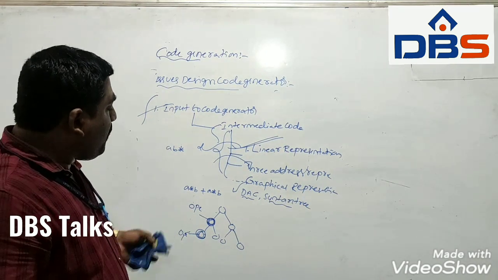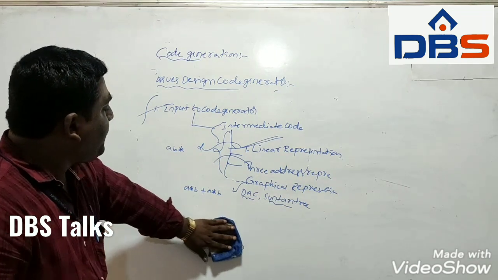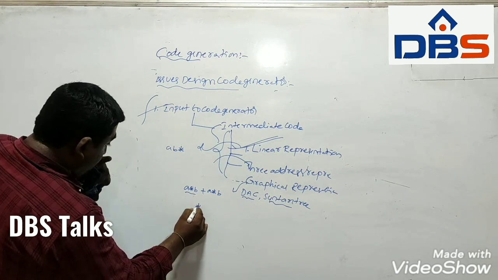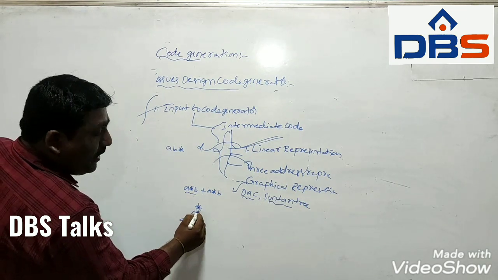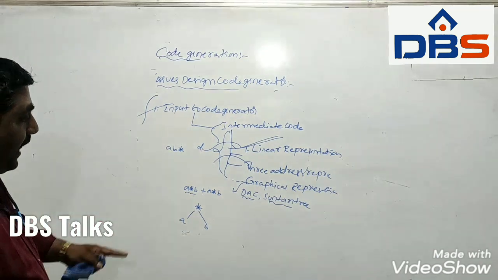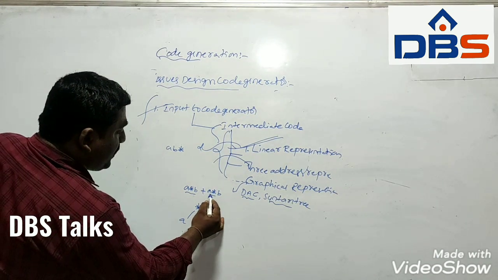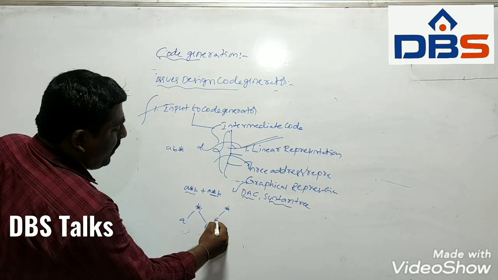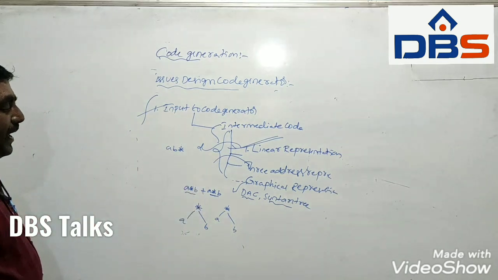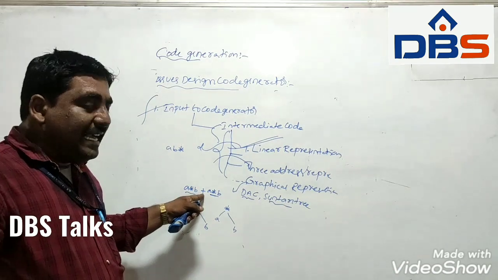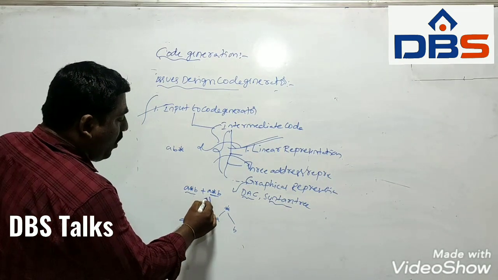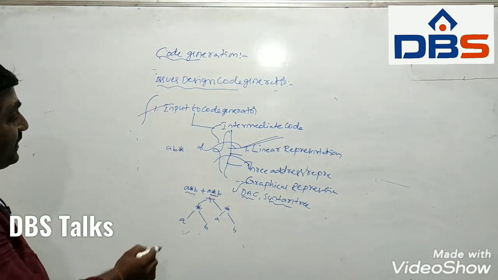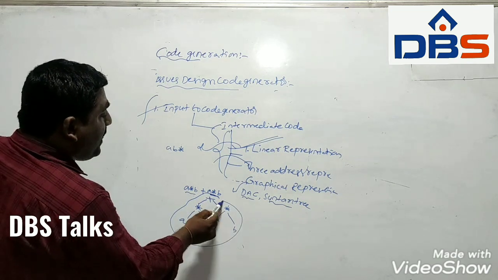If we construct the syntax tree for A star B, star is the operator, A is the left child, B is the right child. Again for the other A star B, star is the operator, A is the left child, B is the right child. Then we have plus, the operator, so this becomes the left child and this becomes the right child. So this is the syntax tree for the given expression.